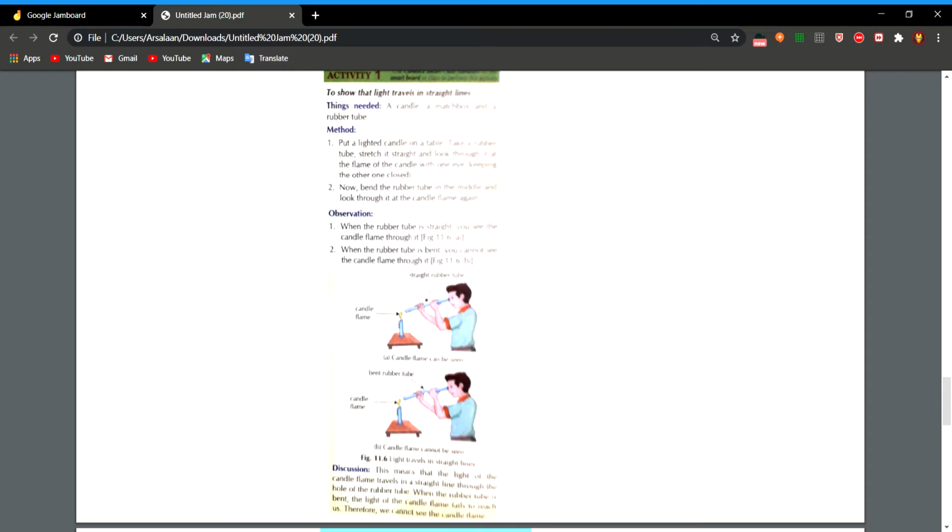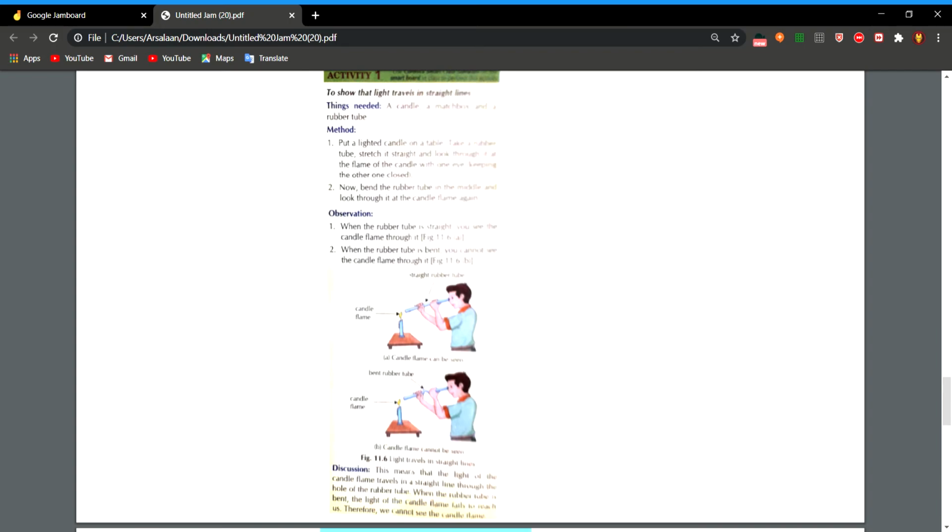What we have to do is put a lighted candle on a table, take a rubber tube, stretch it straight and look through it at the flame of the candle, which is kept at the other end. Now we will bend the rubber tube in the middle and look through it at the candle again. What do we observe? When the rubber tube is straight, we can see the candle flame.